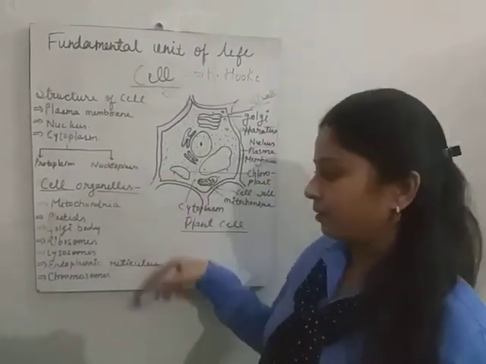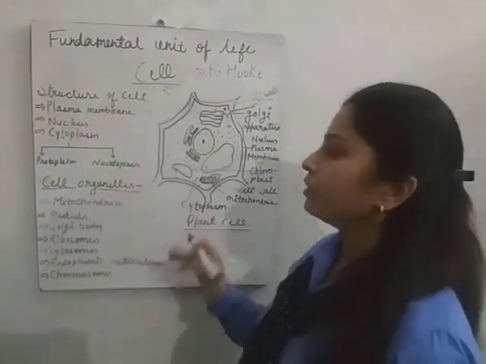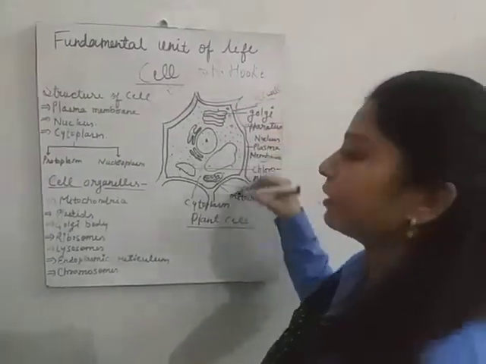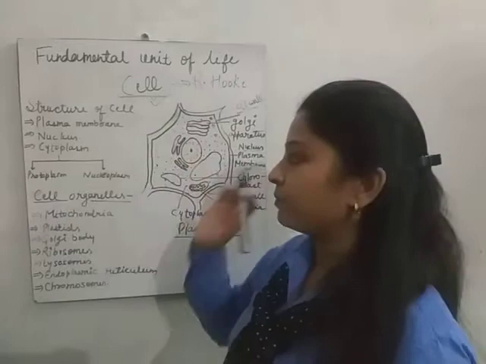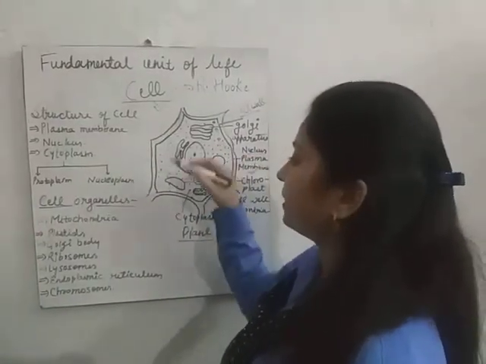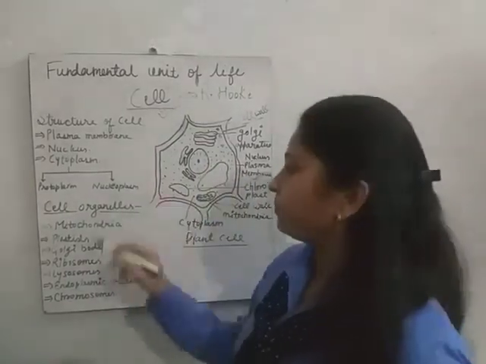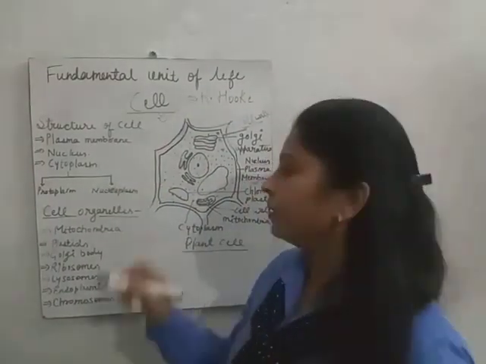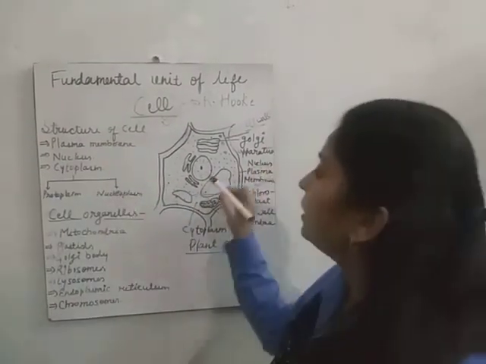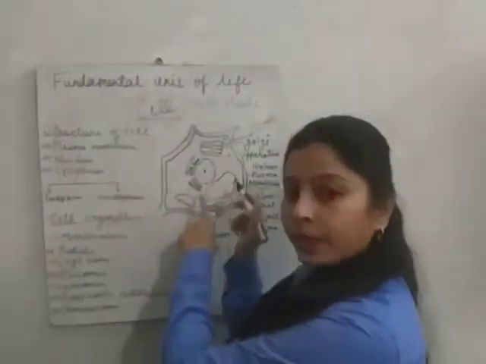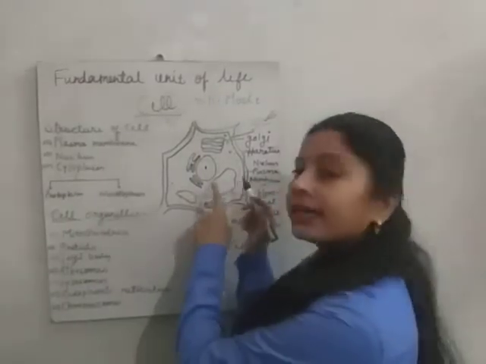We will discuss it later. First of all, plasma membrane is the outermost layer of the cell. Inside the cytoplasm, nucleus is present, that is necessary for life of the cell. Inside the cytoplasm, cell organelles and nucleus both are present.